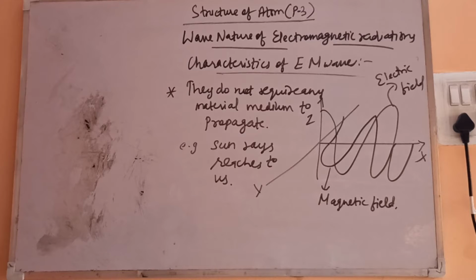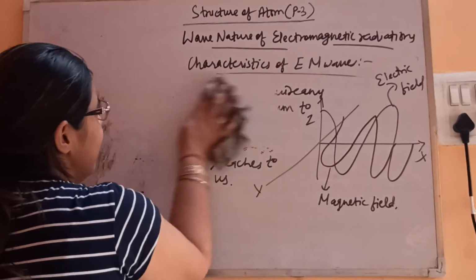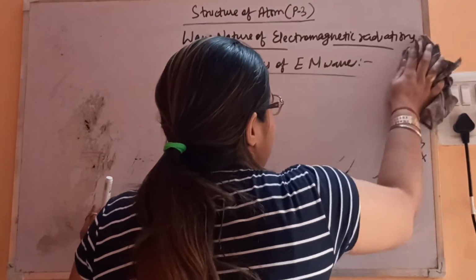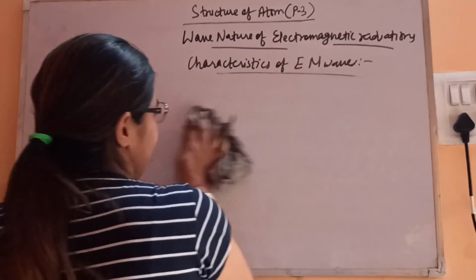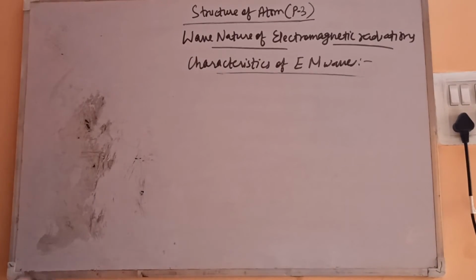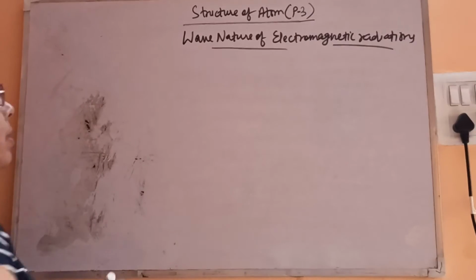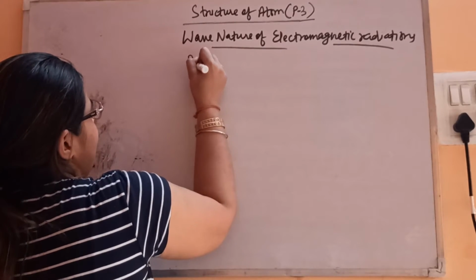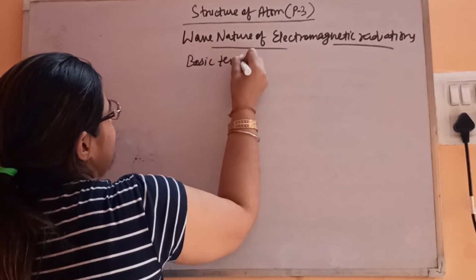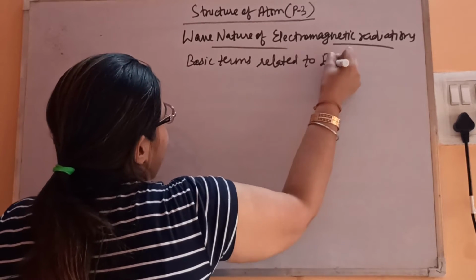Fine. So now let's talk about its different characteristics, which are very, very important. Don't write characteristics. These are the basic terms related to EM waves.